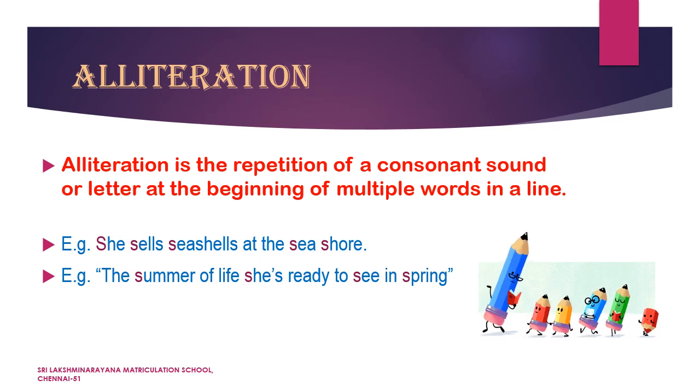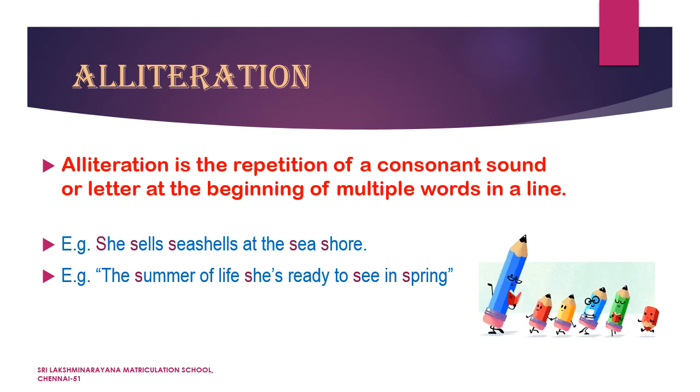Alliteration. Alliteration is a repetition of a consonant sound or letter at the beginning of multiple words in a line. Look at these two examples, children. She sells seashells at the seashore. In this line, you can see the words she, sells, seashells, sea, and shore. All start with the same consonant sound and the same letter S.